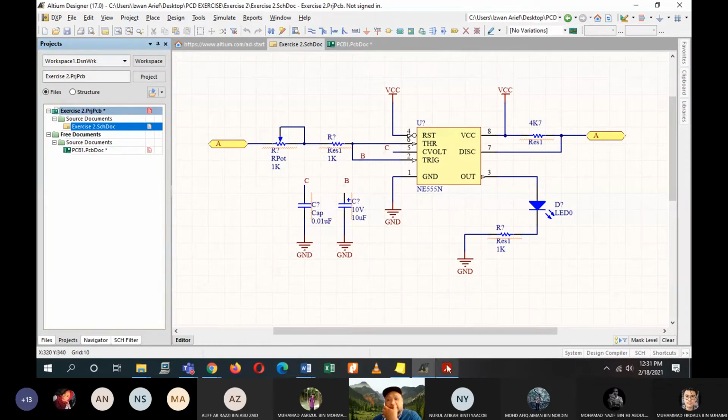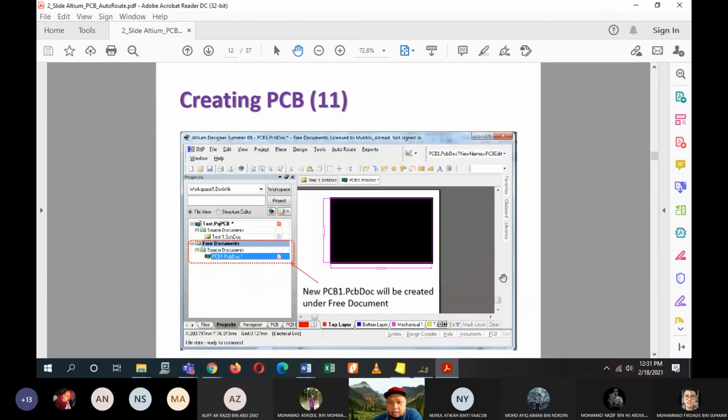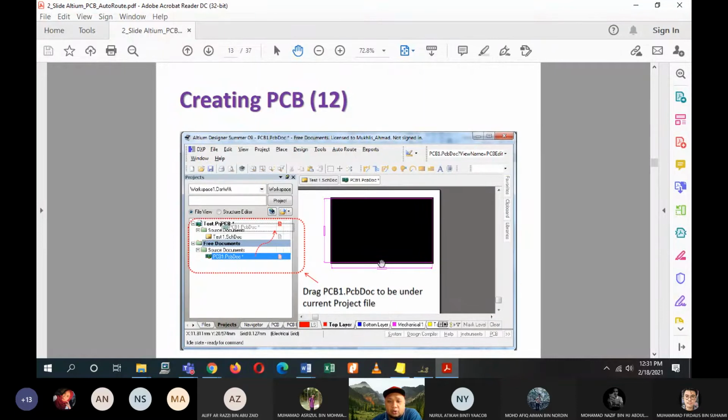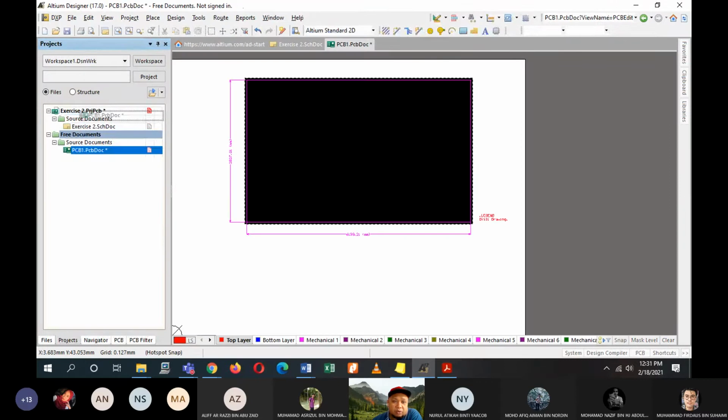Obviously it is classified as a free document because we haven't saved the PCB board yet. So it means that it is independent. It is not related to any project. What we have to do is drag the PCB1.pcb document to your exercise 1 just now. So just drag them to go here.